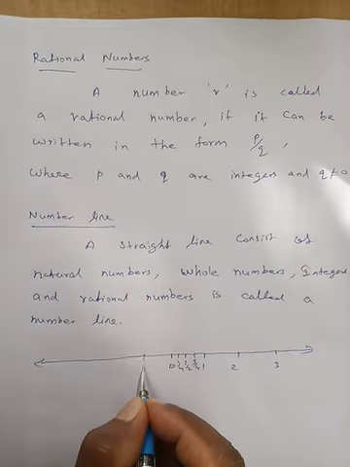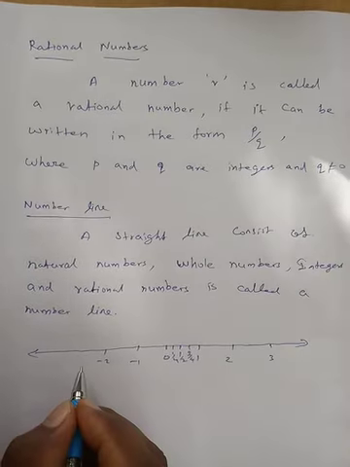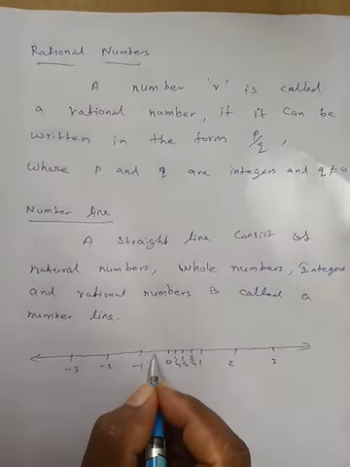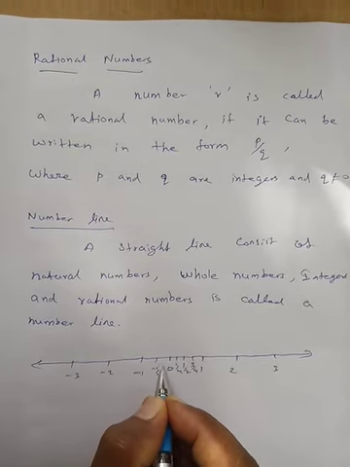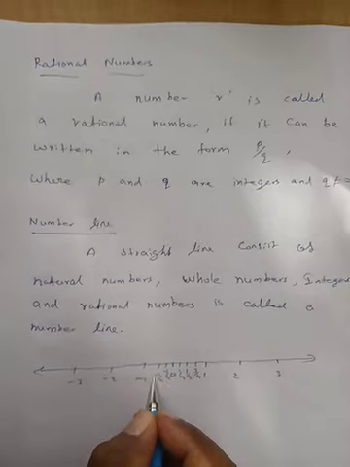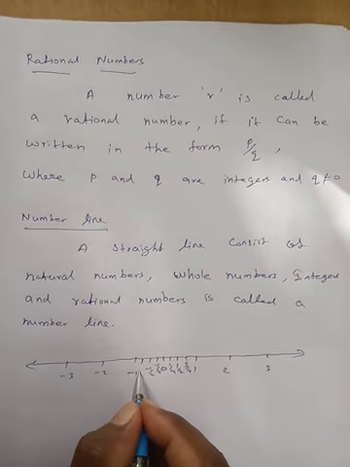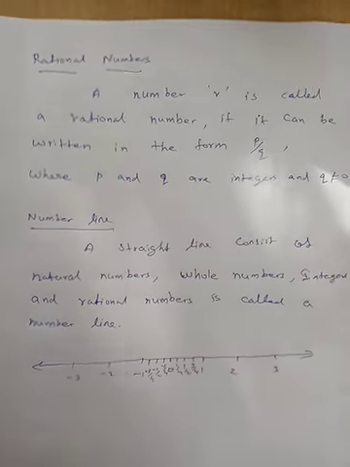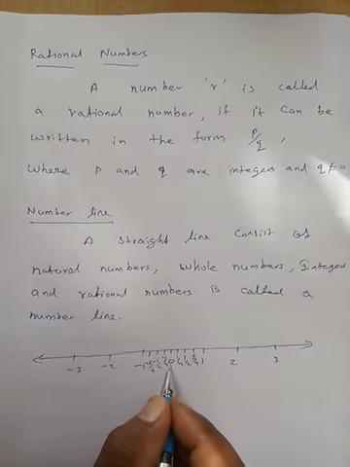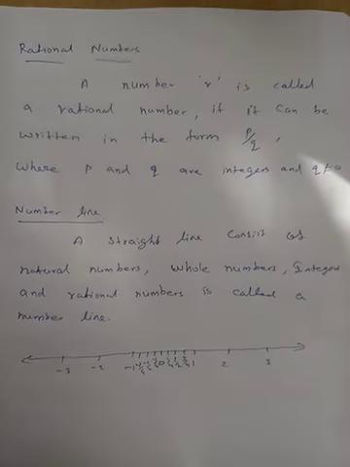Similarly on the left hand side: minus 1, minus 2, then minus 3. Here the middle of minus 1 and 0 is minus 1 by 2. The middle of minus 1 by 2 and 0 is minus 1 by 4. The middle of minus 1 by 2 and minus 1 is minus 3 by 4. Then we can find the middle of minus 1 by 4 and 0. In this way we can find infinite numbers.